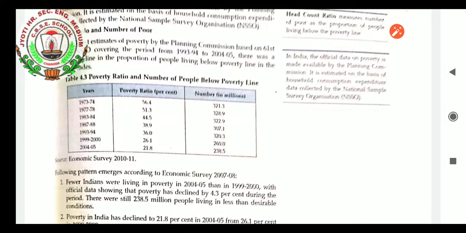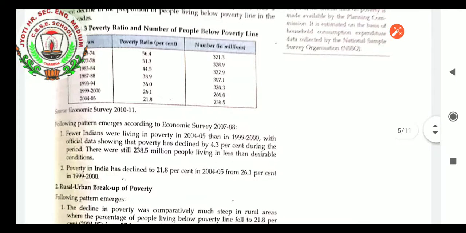Now, why? Because after getting the poverty line knowledge, the government provided many remedies and help to these people to come out of the situation of poverty, like employment generation and midday meals. Many schemes have been taken to reduce the number of poor and to increase their standard of living. The following patterns emerge according to the Economic Survey 2007-8. Fewer Indians were living in poverty in 2004-5 than in 1999-2000, 5 years back.